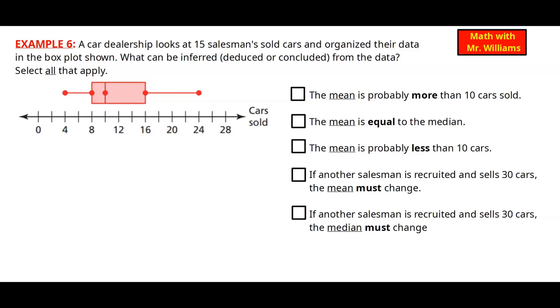Math with Mr. Williams, example 6. A car dealership looks at 15 salesmen who sold cars and organized their data in the box plot shown. What can be inferred, meaning deduced or concluded, from the data? Select all that apply. So we see a box and whisker plot.